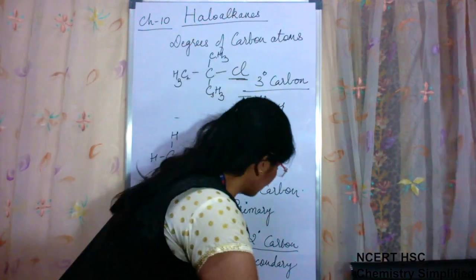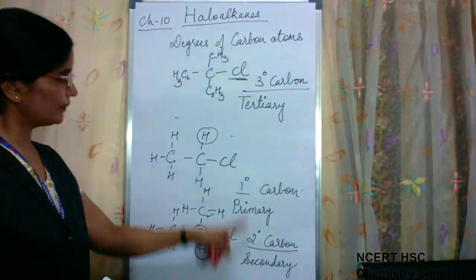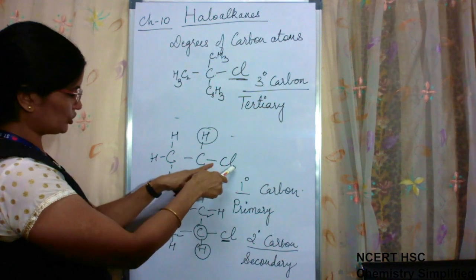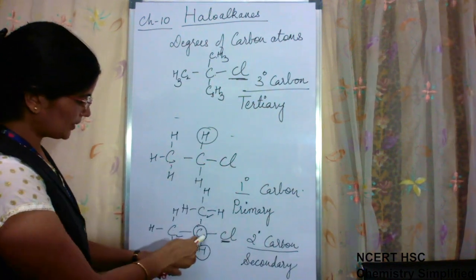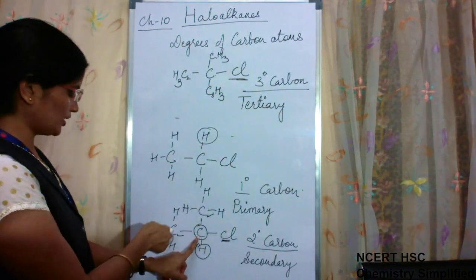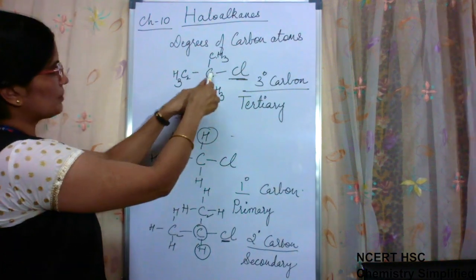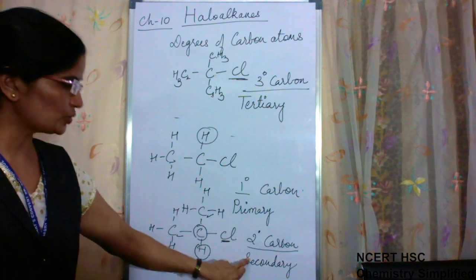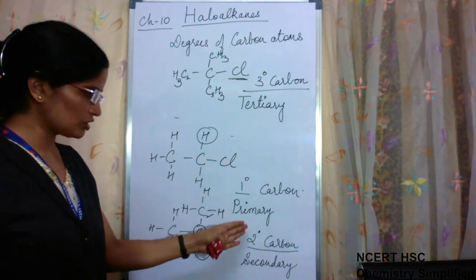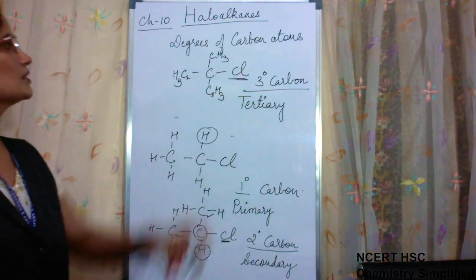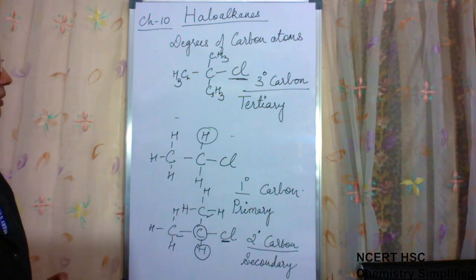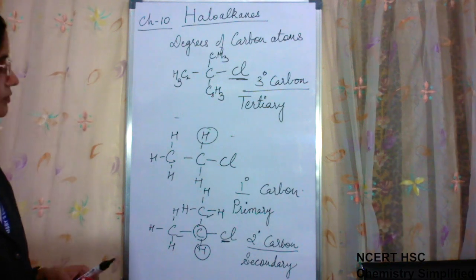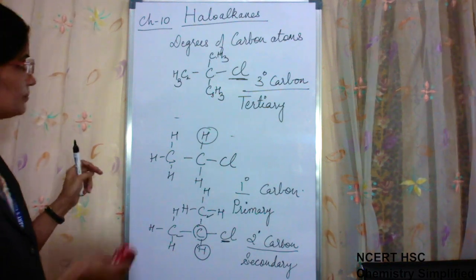So 1 degree, 2 degree, 3 degree: carbon atom bearing halogen attached to 1 carbon, carbon atom bearing halogen attached to 2 carbons, carbon atom bearing halogen attached to 3 carbons. 1 degree, 2 degree and 3 degree. Can also call it primary, secondary and tertiary. So this is all about degrees of carbon atom. Done?